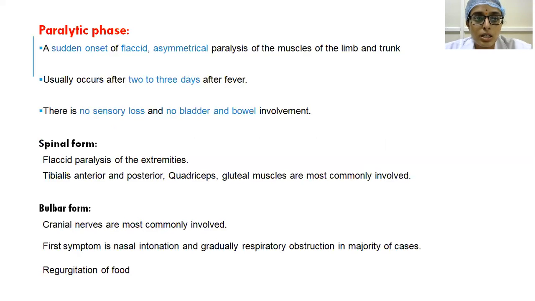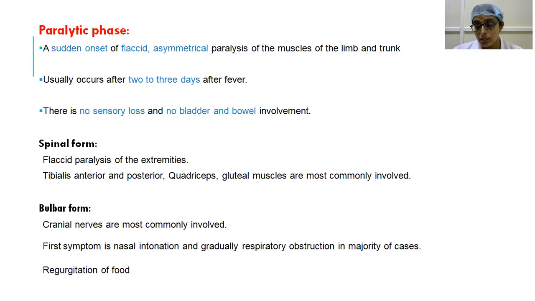Then you have the second phase, paralytic phase. In the paralytic phase, there will be sudden onset of flaccid paralysis. Because it is a lower motor neuron type, you have flaccid paralysis and asymmetrical paralysis. Both sides are not involved, only one side is involved. Because it depends on the anterior horn cells which are involved, you have asymmetrical paralysis of the muscles of the limb and trunk. Usually, as the fever subsides, it occurs 2 to 3 days after the onset of fever.